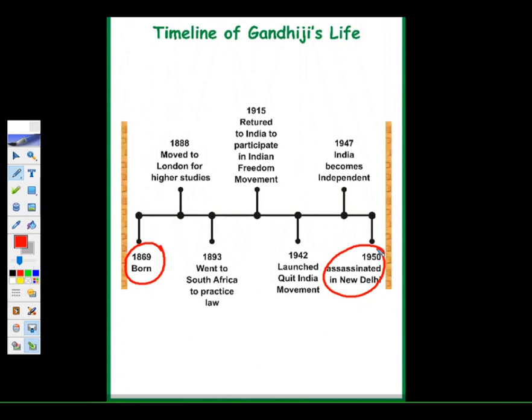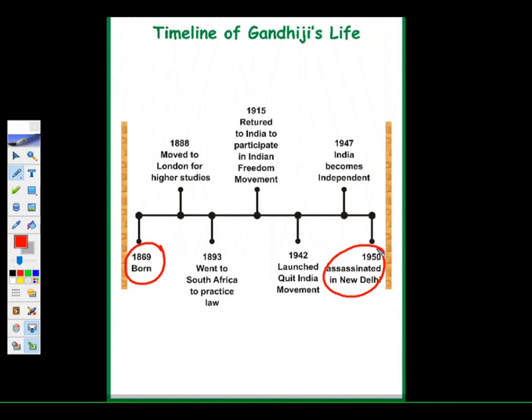Now we come to the fourth event, that is in 1915 he returned to India to participate in the Indian freedom movement. This is the fourth event. So 1, 2, 3 and 4. Then in 1942 he launched the Quit India movement. These are the events which occurred in Gandhiji's life.